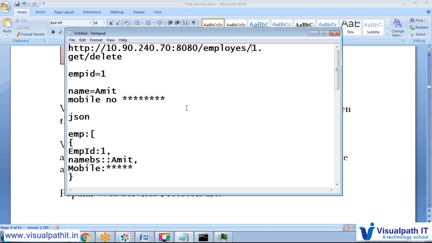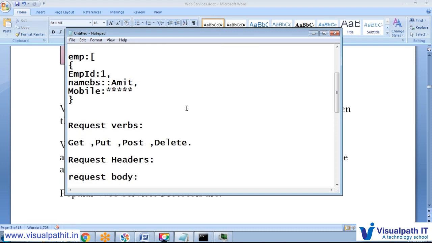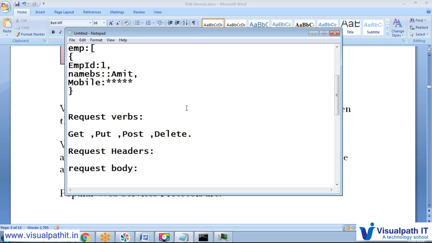So the verb helps define what we are going to do. The request header carries important or secure information, to verify where the request is coming from and what content type it is, and we can put that into the header.